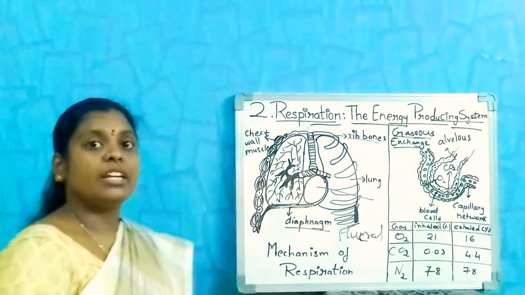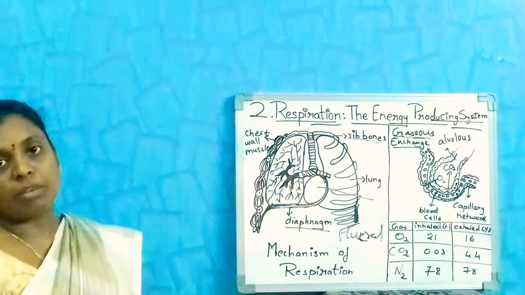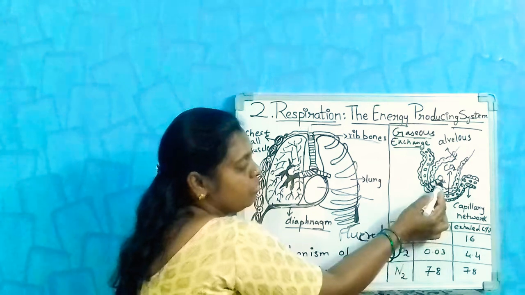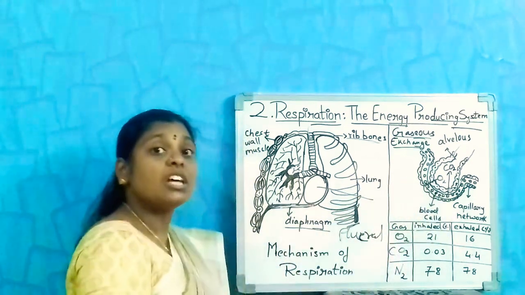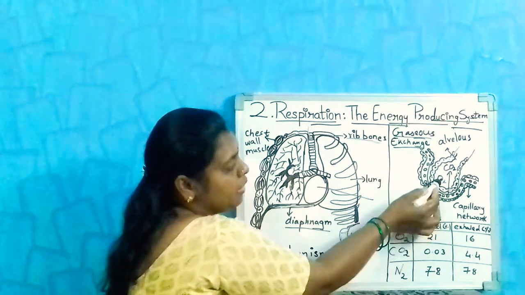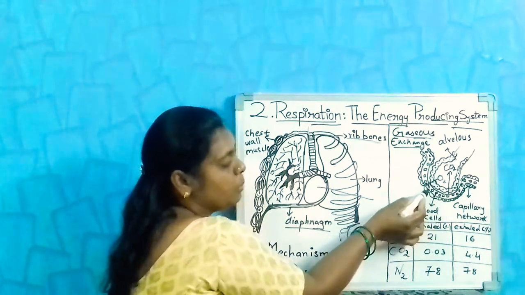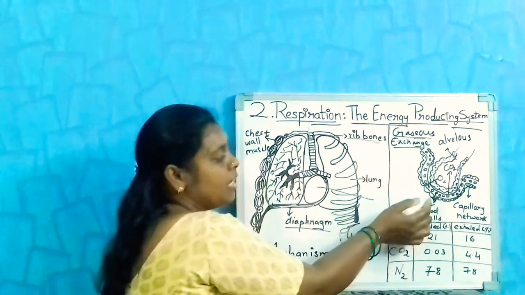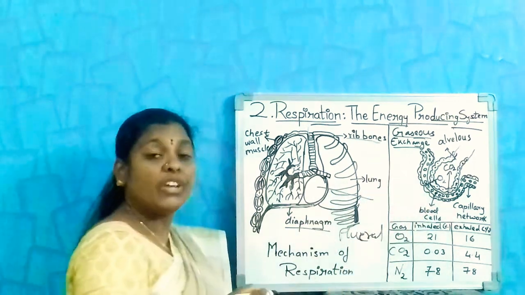When we breathe air, it reaches the lungs, the alveolus. So the oxygen which is present in the air is absorbed by the blood, by the capillaries which are attached to that alveolar sac.